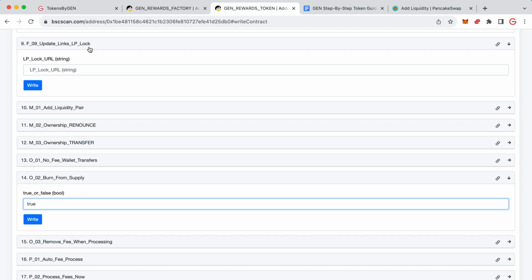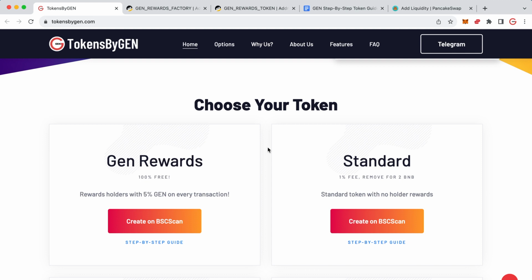So there you go guys, that's the new tokens by Gen. If you make a Gen Rewards token, do bear in mind that everybody that makes one of those tokens after you, their token is buying Gen to reward to their holders. And when it does that, it pumps the price of Gen. So your holders that are already holding Gen, it's going to increase the value of their bag, which is great for your project.